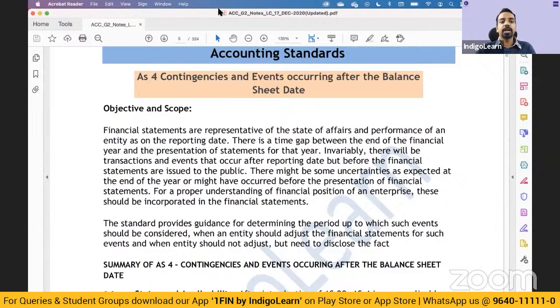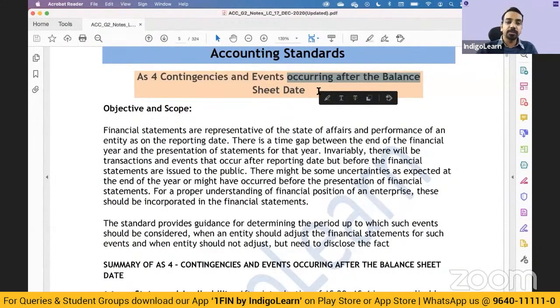So starting off with accounting standard 4. Now the crux of the standard for your exam purpose, and please note this is a revision lecture, not a full-fledged lecture. Accounting standard 4 deals with contingencies and events occurring after the balance sheet date. As far as contingencies are concerned, accounting standard 29 deals with contingent liability. A lot of things which were earlier dealt with by AS 4 are now covered under AS 29, provisions and contingent liabilities.